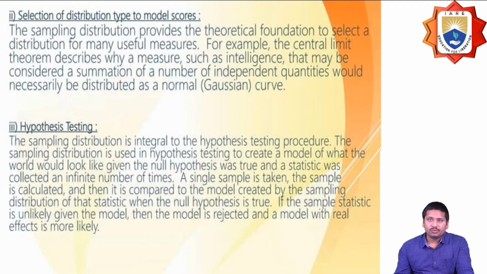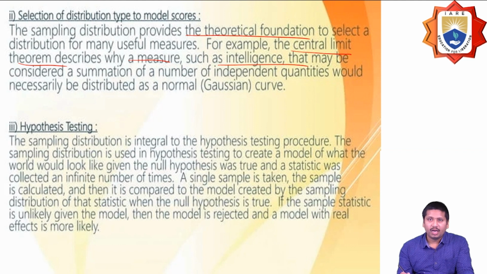And then the selection of distribution type to model scores. Here the sampling distribution provides a theoretical foundation to select a distribution for many useful measures, like for example the central limit theorem, which describes wide measures such as intelligence. That may be considered a summation of a number of independent quantities, necessarily distributed as a normal Gaussian curve.